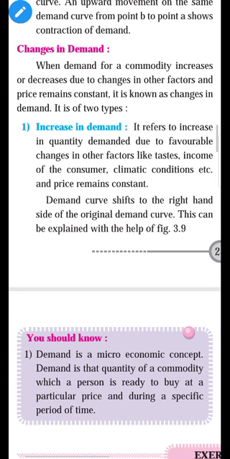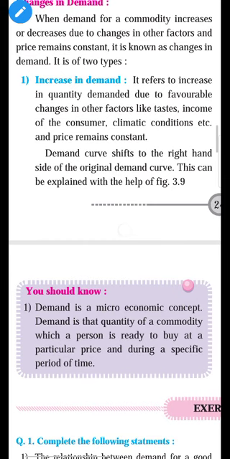It means demand changes because of other factors, not because of price. It is called change in demand. Change in demand has two types: one is increase in demand and second is decrease in demand.